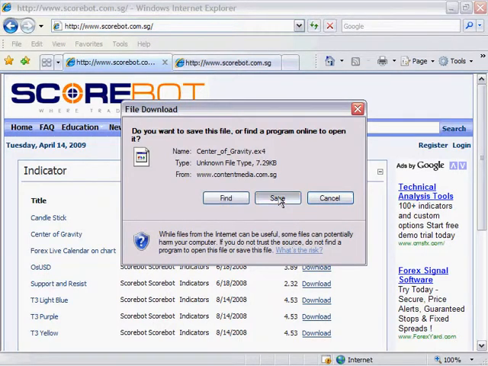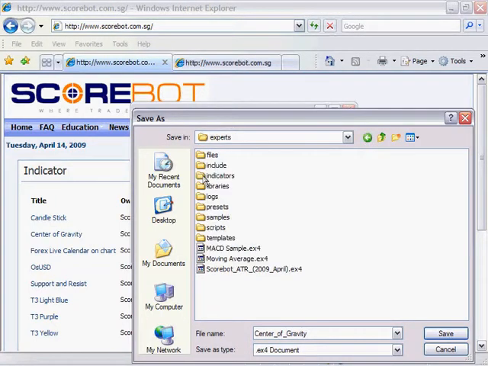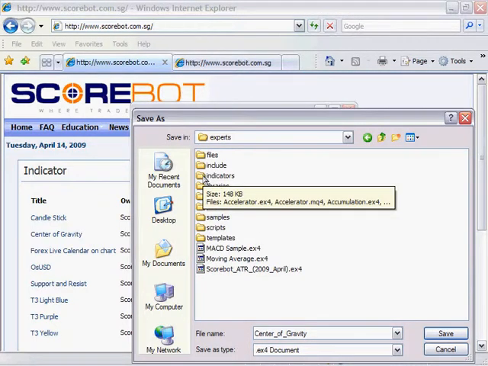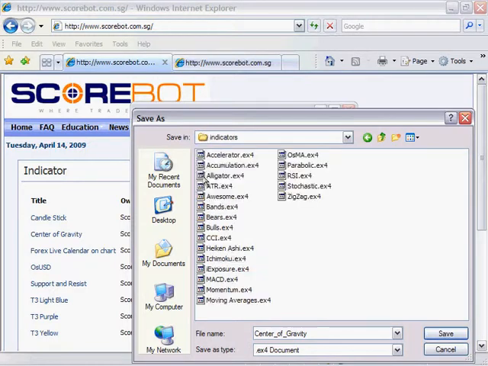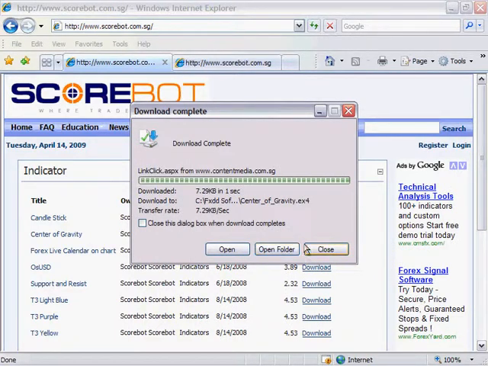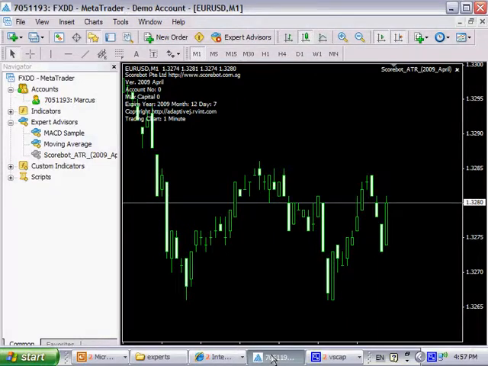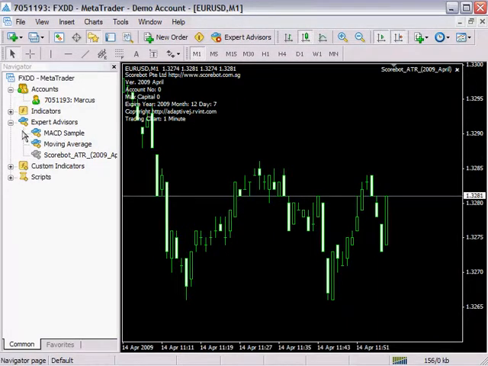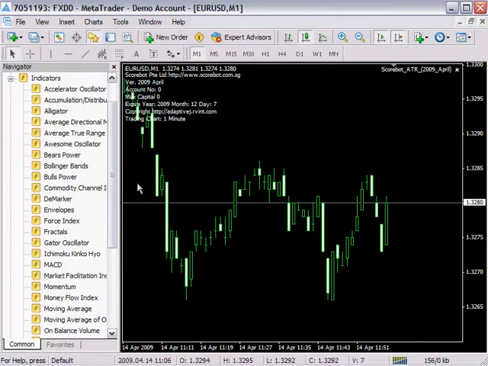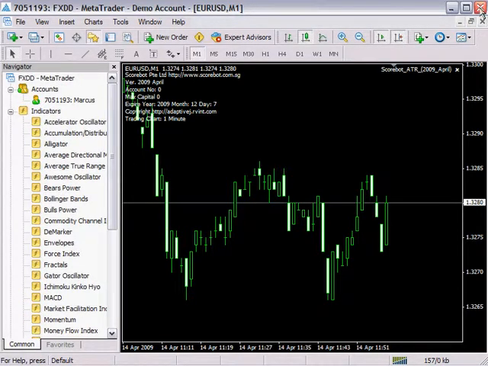Save it. Always remember, you save it under experts, and because this is an indicator, you open the folder indicators and save it in here. When this is done, you will realize that it is not showing up here because you need to close and restart your program.